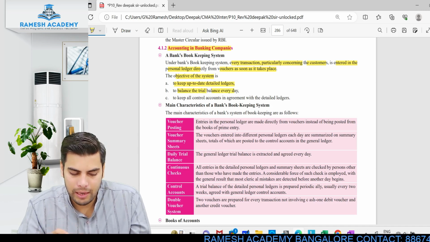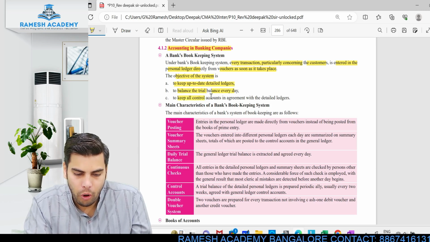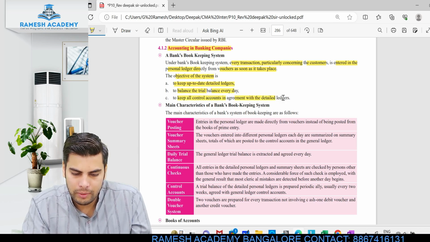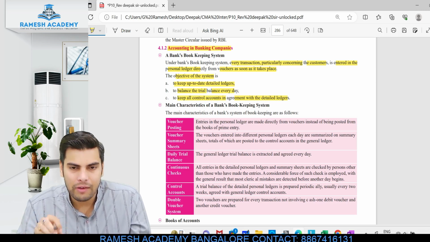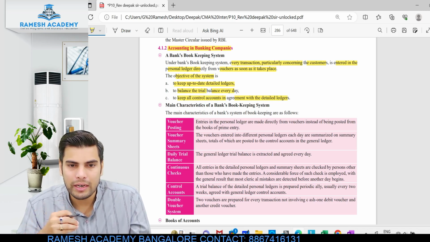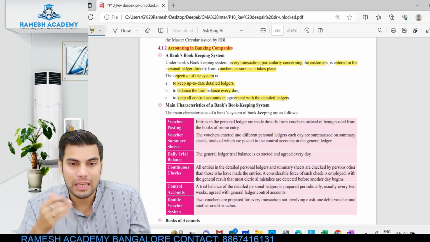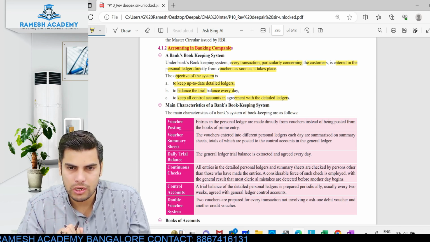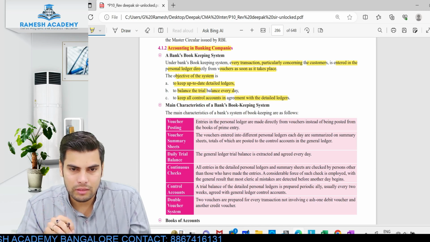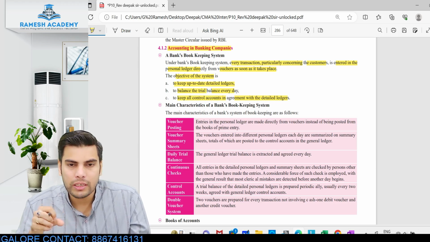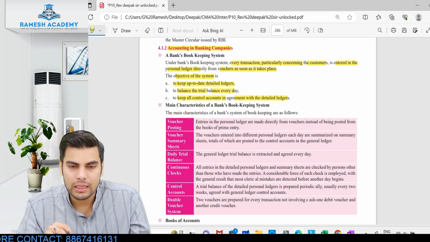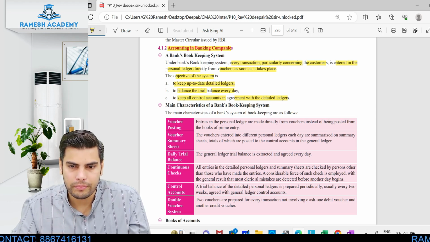Every day the trial balance has to be balanced, and to keep control over the agreement with respect to the details ledger, to keep a proper control over each and every customer or individual. So what will they be doing? Immediately, as soon as the transaction takes place, they'll be giving effect to your personal account. Suppose you just deposit some money to your bank account, immediately they'll be passing an entry in your personal account. Suppose you're withdrawing some amount from your bank account, immediately they'll be giving effect to your personal account.